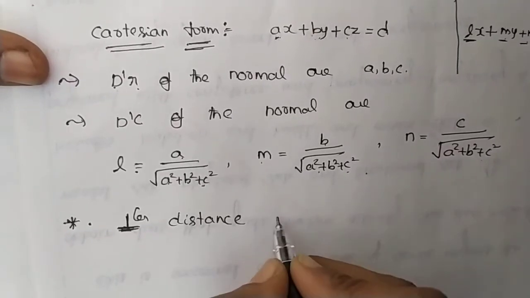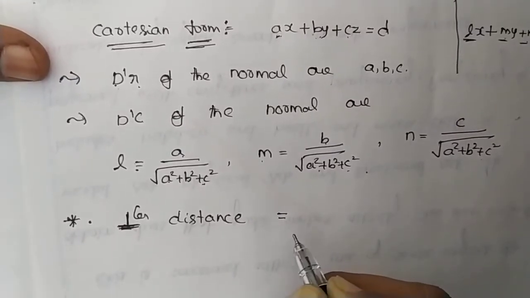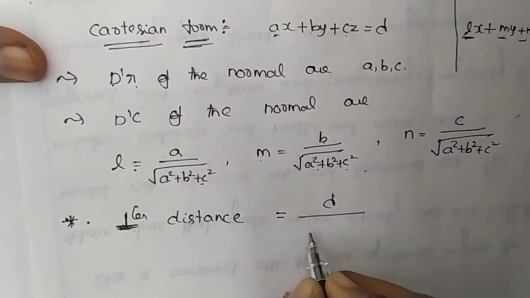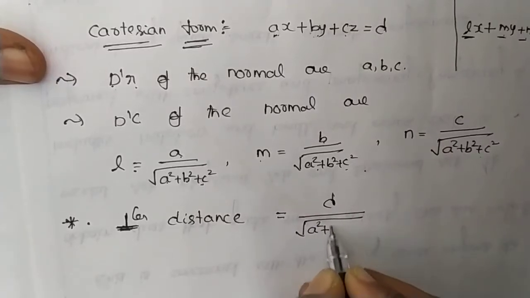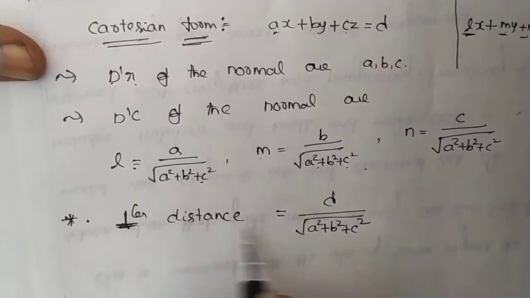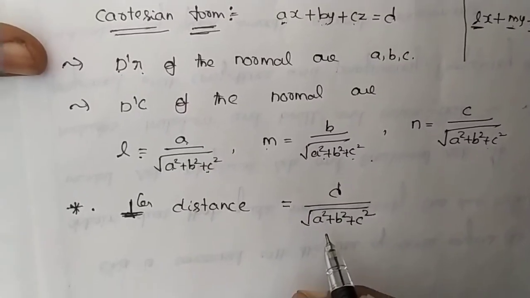Perpendicular distance. How to find the perpendicular distance in the equation of a plane? Perpendicular distance is d divided by square root of a square plus b square plus c square. Okay.